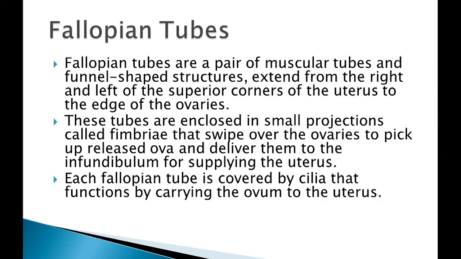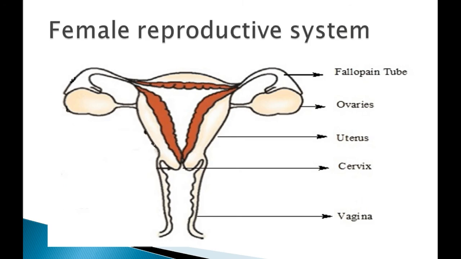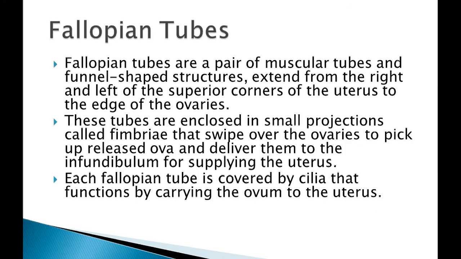Now next is the fallopian tube. The fallopian tubes are a pair of muscular tubes and funnel shaped structure. Now you can see the fallopian tube over here. This is a funnel shaped structure, an inverted funnel. It extends from the right and the left of the superior corners of the uterus to the edge of the ovaries. It starts from the corner and then gradually narrows and connects to the wall of the uterus.